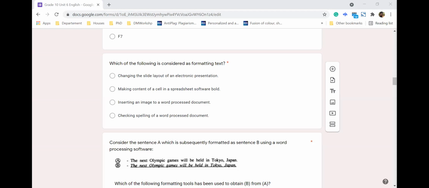We have not covered it yet, but you know that a change in layout has nothing to do with formatting text. So the first one is out. Then making the content of a cell in spreadsheet software bold. You know that formatting is changing text like bold, italics, underline. So we can take the second one as the correct answer. Third, inserting an image into a word processing document is definitely not formatting. Checking spelling and grammar is also incorrect.